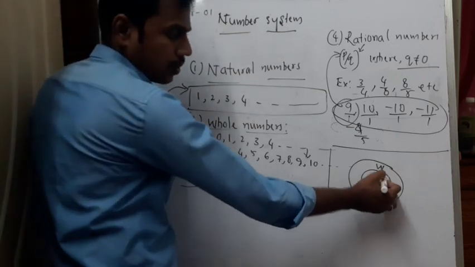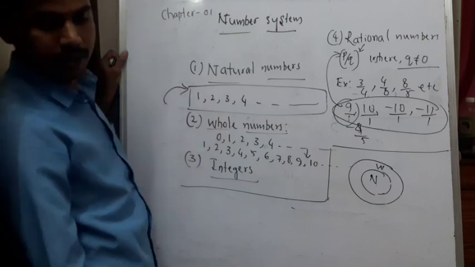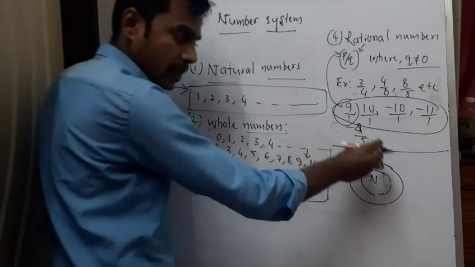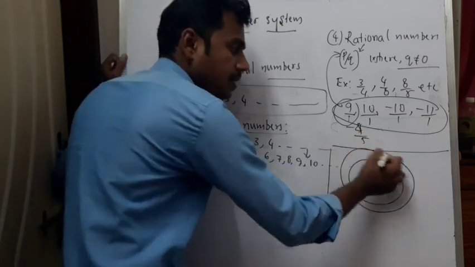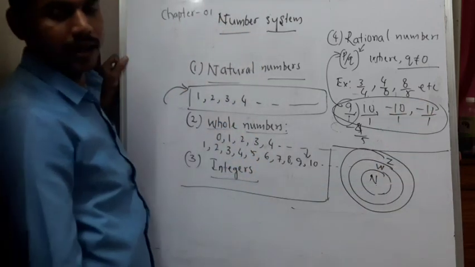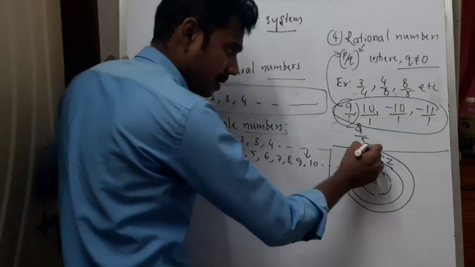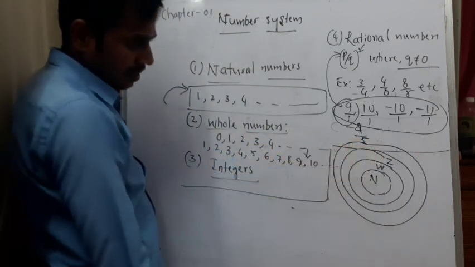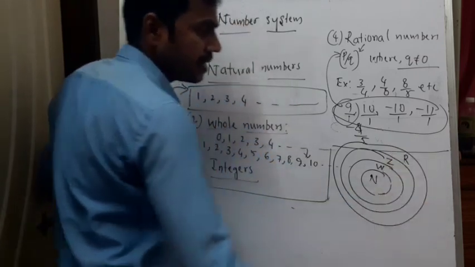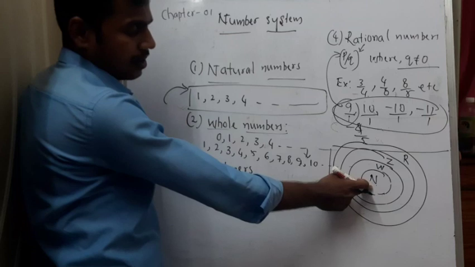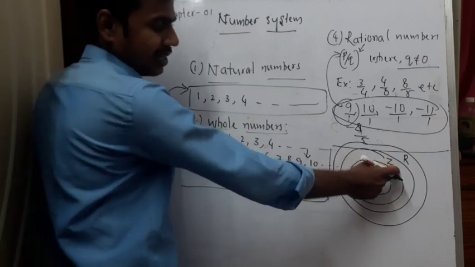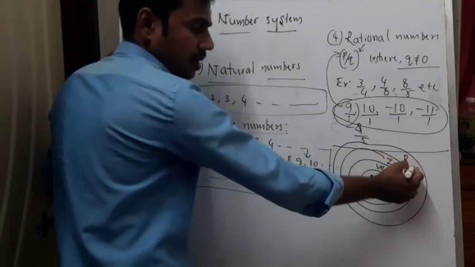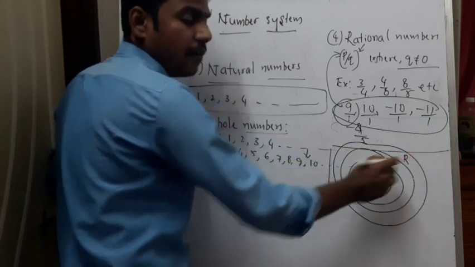So natural numbers are a subset of whole numbers. Then if I include negative integers to the set of whole numbers, I will get integers, represented by Z. Then rational numbers, if I represent them by R: natural numbers, whole numbers, integers, rational numbers. Even so, integers are a subset of rational numbers.